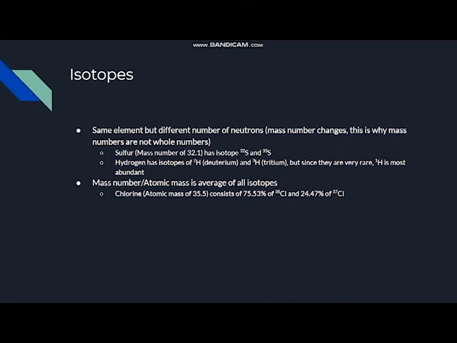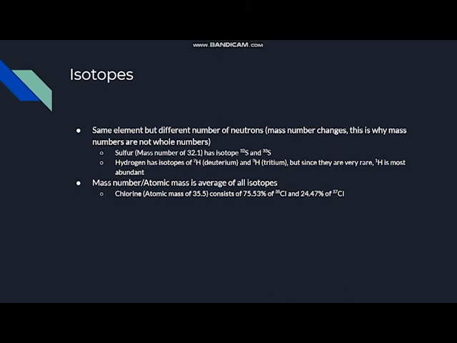Take a look at hydrogen. It's also actually not exactly 1. This is because it has the isotopes of 2H, which is deuterium, and 3H, which is tritium. 2H has 1 neutron, 3H has 2 neutrons. But these are both very rare, so this is why 1H, or hydrogen, is most abundant.